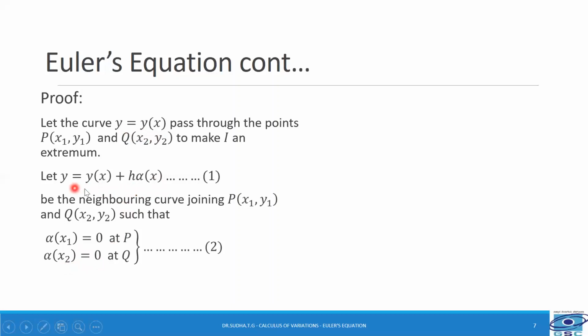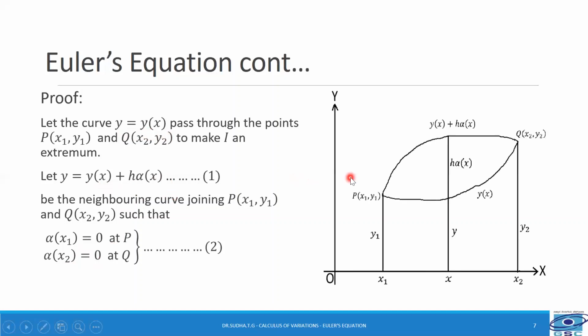Therefore, we get y is equal to y of x2, and that is also a point on the curve y is equal to y of x. And this is the curve which we have taken, that is y of x, and this is the curve y of x plus h into alpha of x. We can see that at x is equal to x1, both the curves meet at P, and at x is equal to x2, both the curves meet at Q.